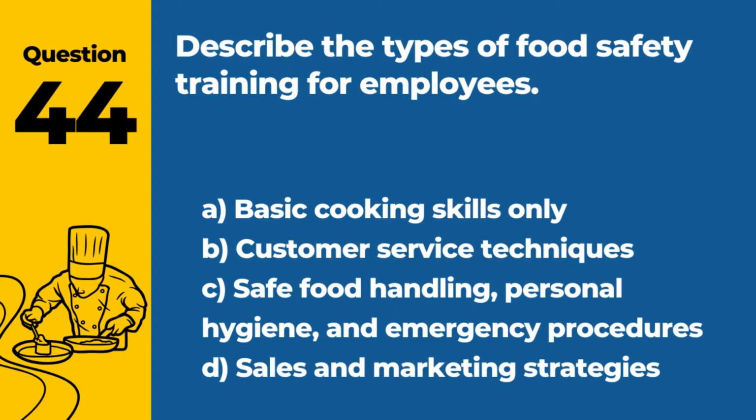Question 44. Describe the types of food safety training for employees. A. Basic cooking skills only. B. Customer service techniques. C. Safe food handling, personal hygiene, and emergency procedures. D. Sales and marketing strategies. Answer: C. Safe food handling, personal hygiene, and emergency procedures. This type of training is essential for maintaining food safety.